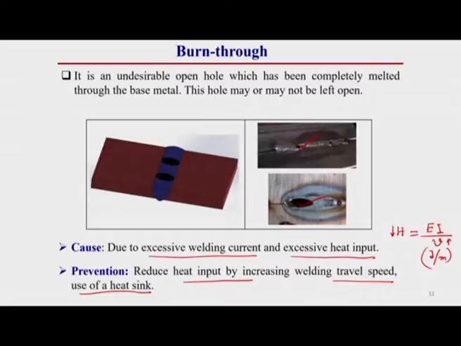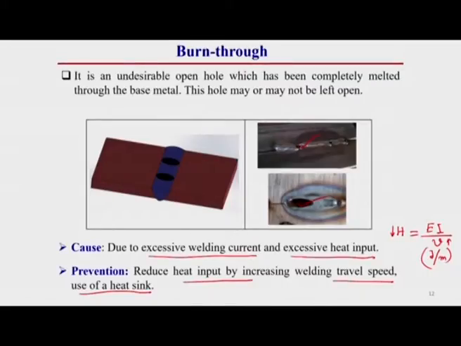Another thing, by use of a heat sink, if we use some copper backing or some heat sink method on the backside of the welding, then that way also we can eliminate this burn through effect, because that heat sink will take away the excessive heat by conduction from the weld material. Then there will be less chance of excessive heat or burn through of the welded plate. So, we can eliminate this welding defect that way.